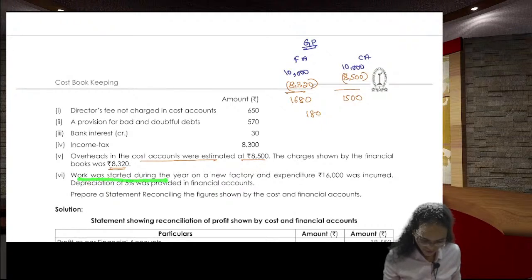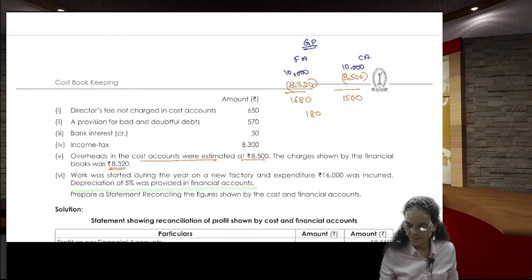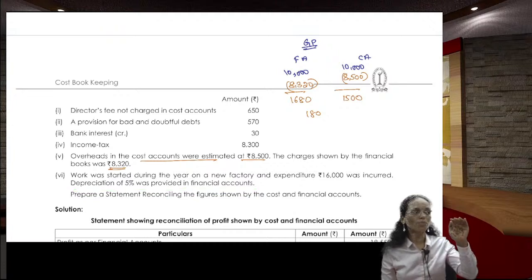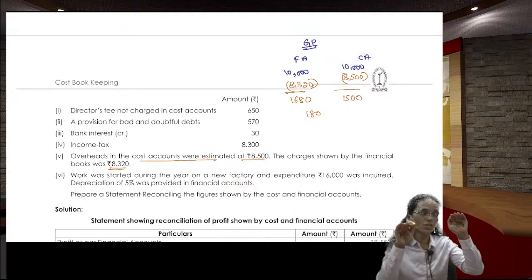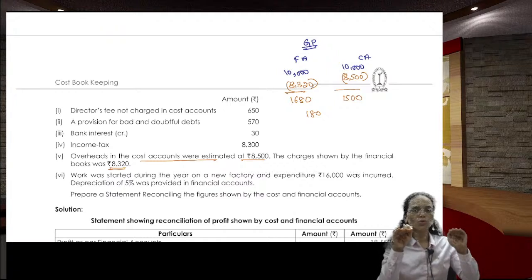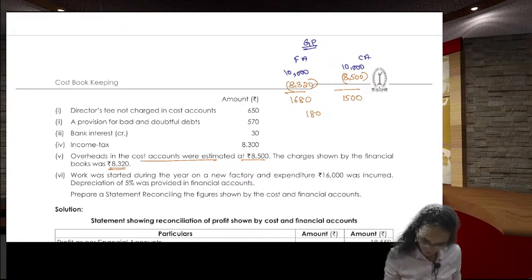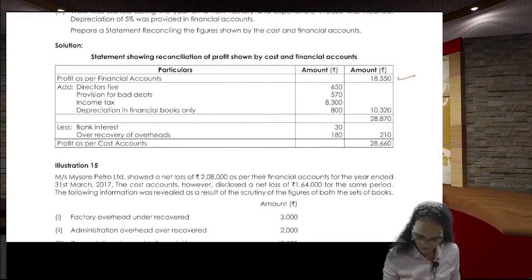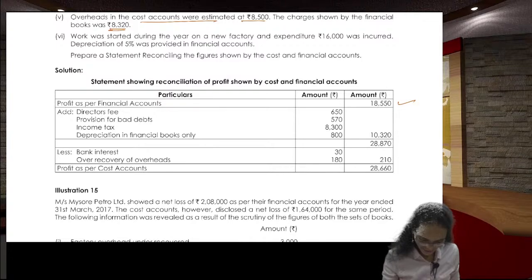Next. Work was started during the year on a new factory. The expenditure of 16,000 was incurred. Depreciation of 5% was provided in the financial accounts. 16,000 into 5% is 800 rupees expenditure shown in the financial one. So, financial profit has gone down. So, you add back it. How much? 800. 16,000 into 5% is, sorry, 800. You add back it.